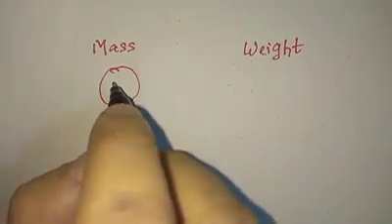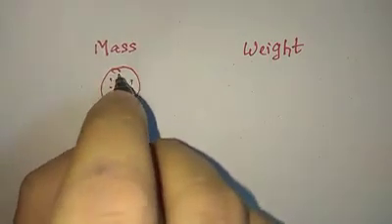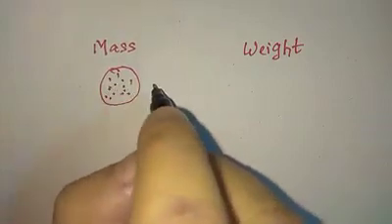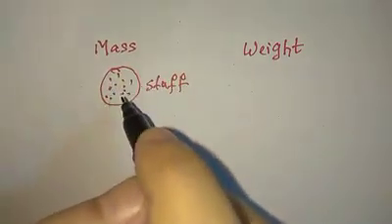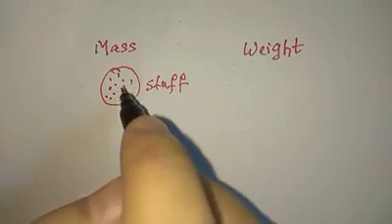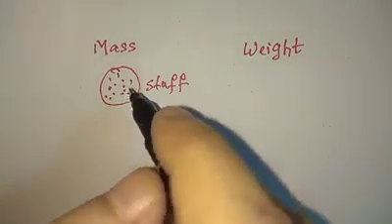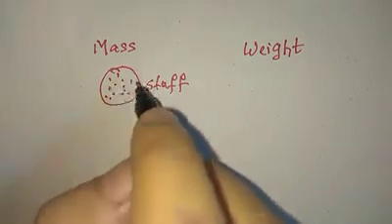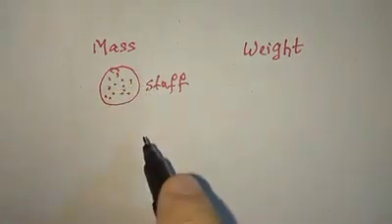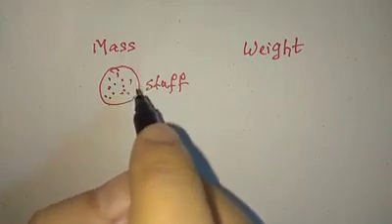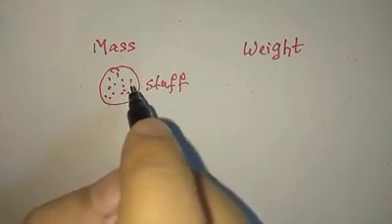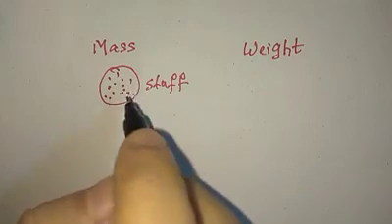Now, if you consider a ball or any kind of object and ask how much mass is in it, you can think of how much stuff is inside this particular object, or how many atoms and molecules. This makes up the stuff of the body of this object. In other words, mass is how much it reacts to force.